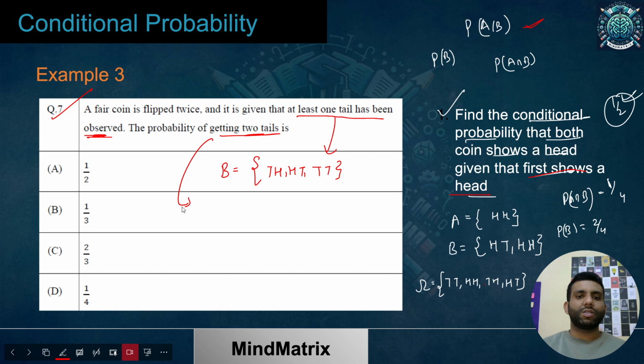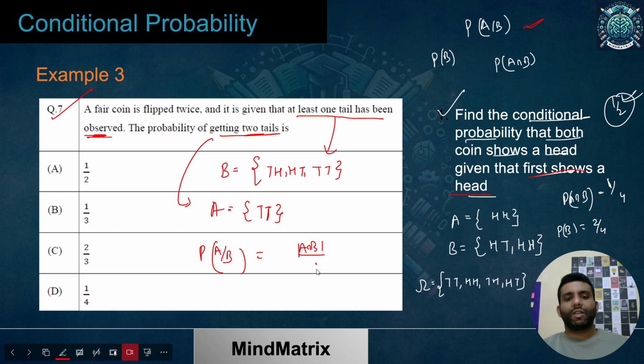And if I talk about this, event A is tail tail. So if you want to calculate directly, you can do that as well. And if you want to go by using sample space, you can do that as well. So what is the ratio for this one and this one? Because you have to calculate P(B) in the denominator of A intersection B. If you can just tell me this thing, that would be sufficient to calculate this. And you can use this method as well, using sample space. You can just try that, you'll get the same answer.